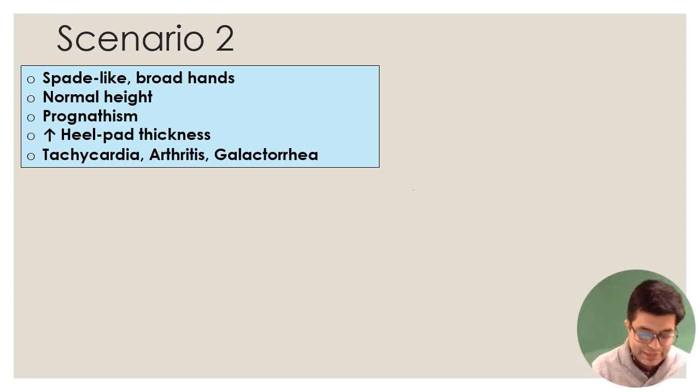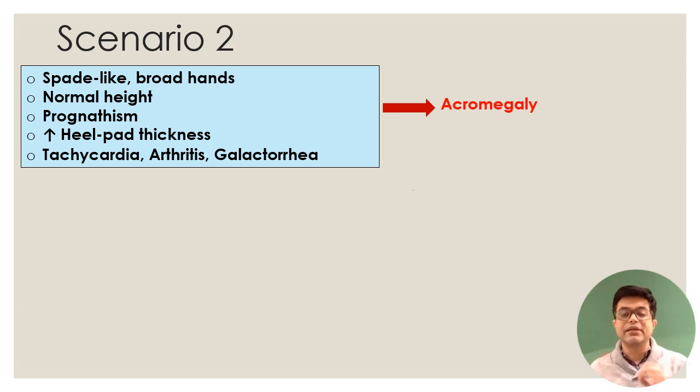When you examine them, when you check their vitals, they will be having tachycardia. They have also increased risk of arthritis and many times some breast development leading to a watery or milky discharge can occur even in males. We call it galactorrhea. If you have a feature like this, the patient is likely suffering from acromegaly.